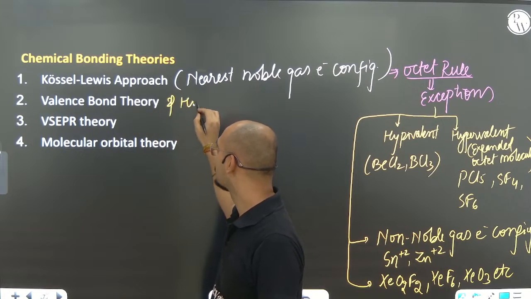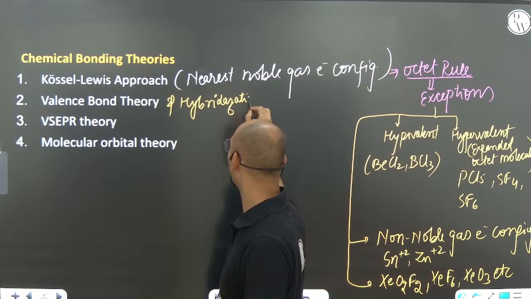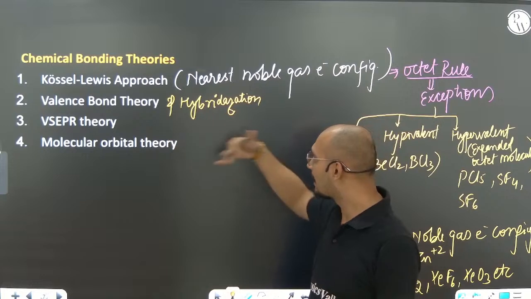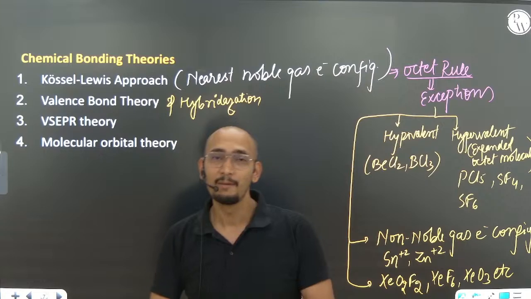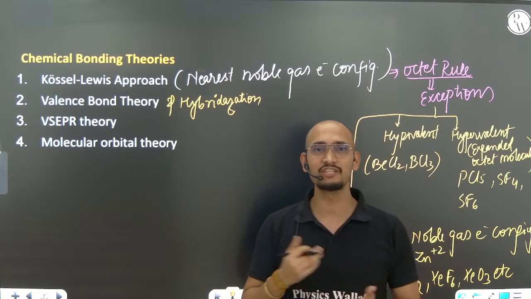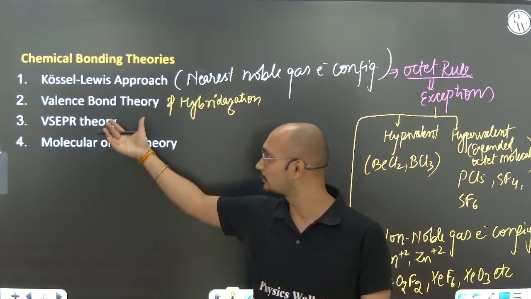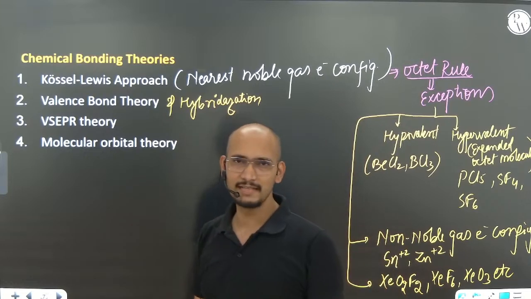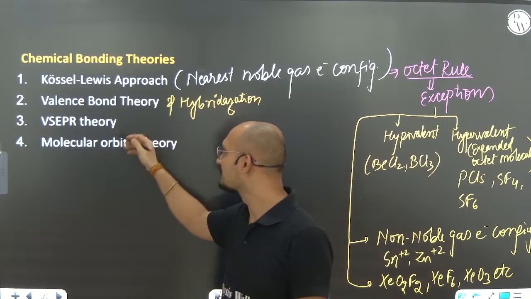After that, with a few changes in VBT, the next very important theory came out, that was hybridization. You can say hybridization is the son of valence bond theory. It came up with many changes, and whatever problems VBT could not explain were explained by hybridization. Like we will see the example of methane later when we talk about the questions. Then VSEPR.